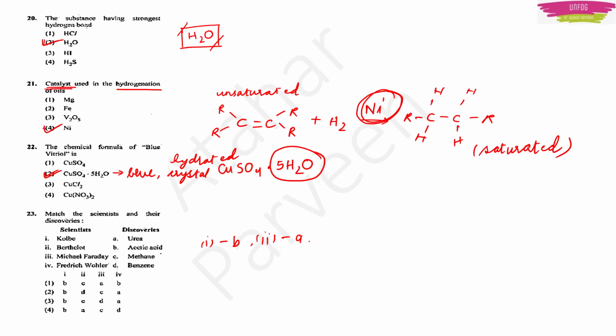Berthelot actually discovered urea. Then third we have Michael Faraday. Michael Faraday discovered methane, C. Then the fourth will automatically become D. Frederick Wohler discovered benzene.